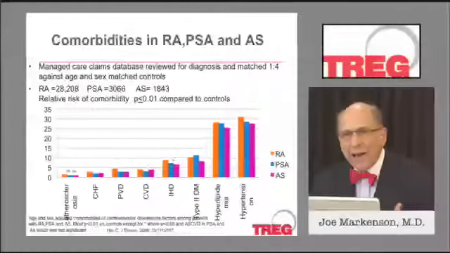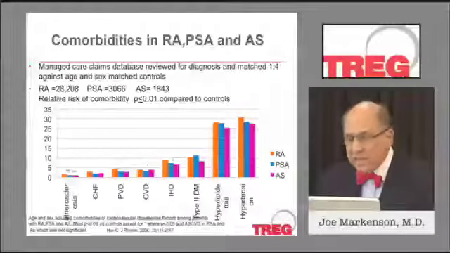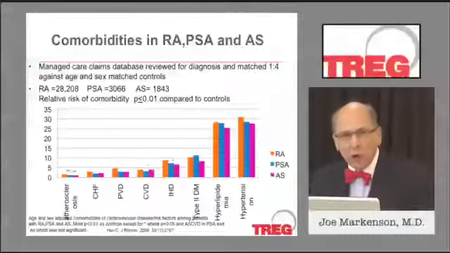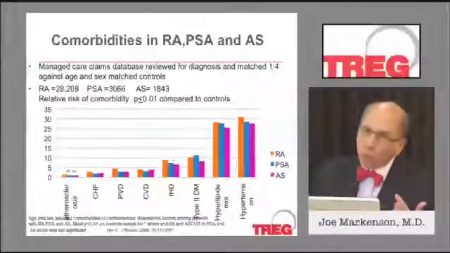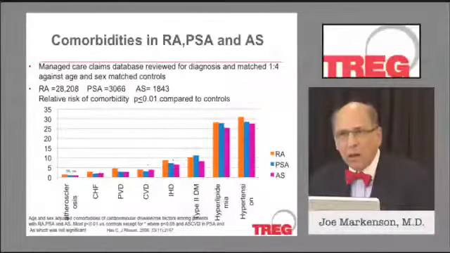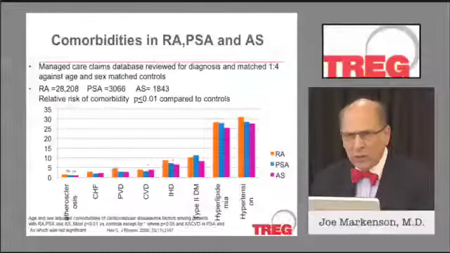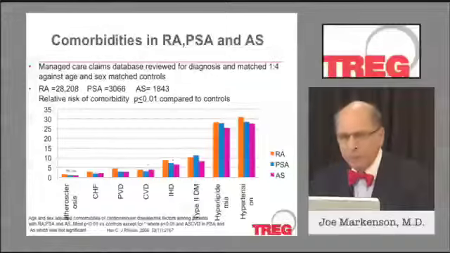You can see that it didn't matter what disease you had, either RA, PSA, or ankylosing spondylitis, your risk, let's put it, for having increased events was elevated above normal controls, with the exception maybe of atherosclerosis when looked at as a general entity.